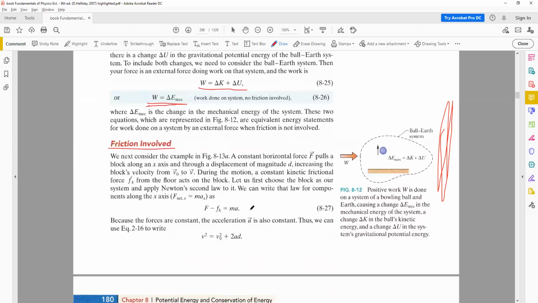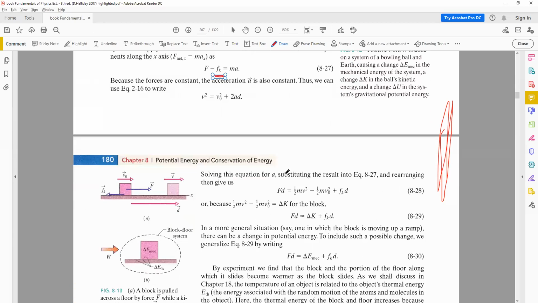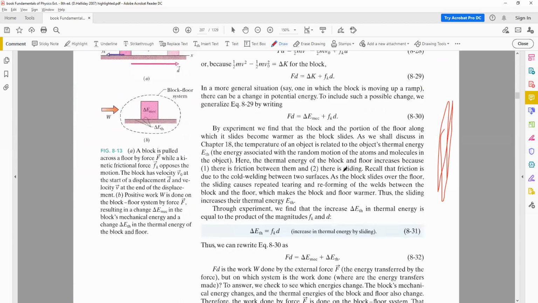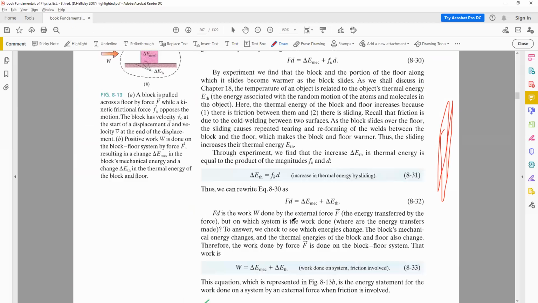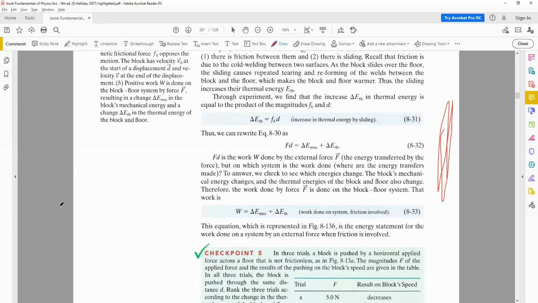But if your problem statement says that friction is involved, then you have to include the element of Fk, which is the kinetic friction. In different cases, your equation then becomes dependent on Fk d, the work done by the frictional force.